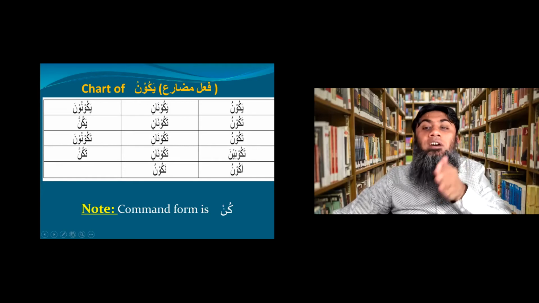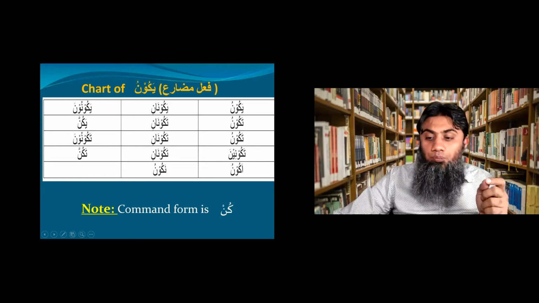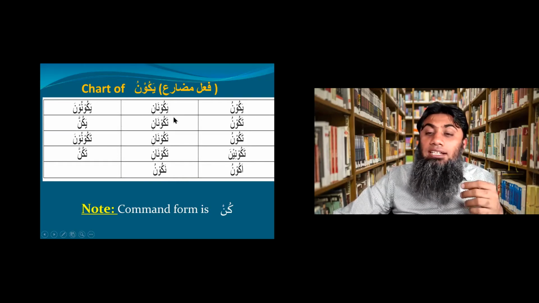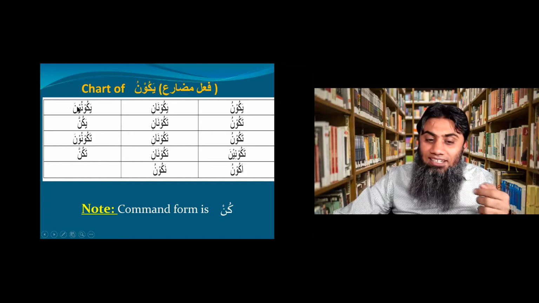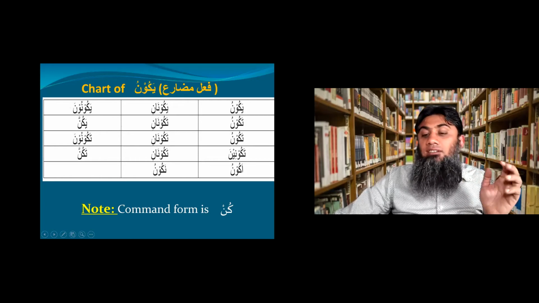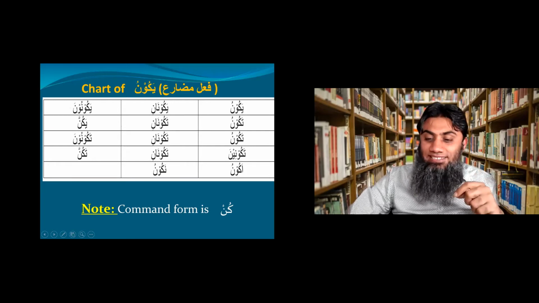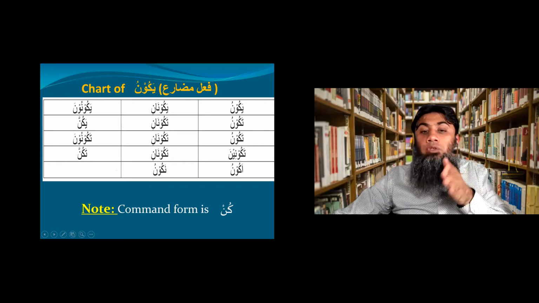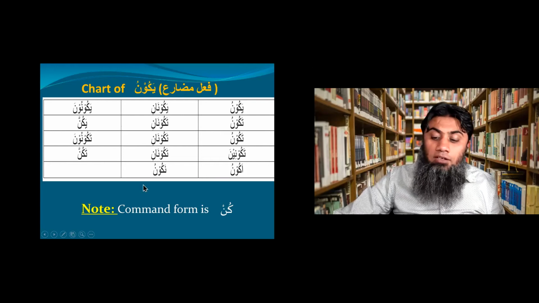The mudare form of kana is yakunu. Okay, yakunu, yakunani. Now yakunu means he is. And yakunani, they are. Yakununa, they are. And likewise the whole chart. Takunu, she is. So this is the mudare chart of kana, and this is the whole chart for yakunu.